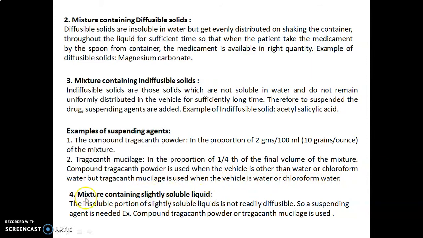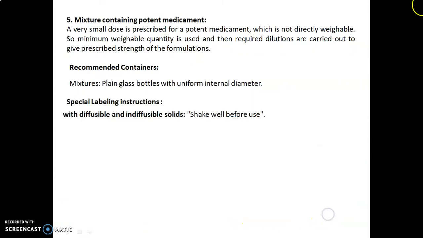Mixture containing slightly soluble liquid. The insoluble portions of the slightly soluble liquids are not readily diffusible, so a suspending agent is needed. For example, compound tragacanth powder or tragacanth mucilage is used. Then the fifth one, mixture containing potent medicament. A very small dose is prescribed for a potent medicament which is not directly weighable. So the minimum weighable quantity is used and then required dilutions are carried out to give the prescribed strength of the formulation.